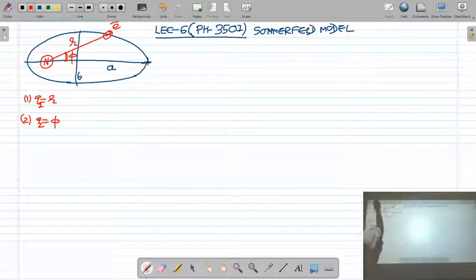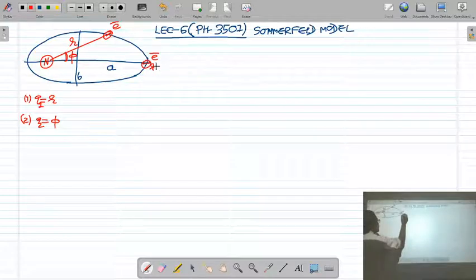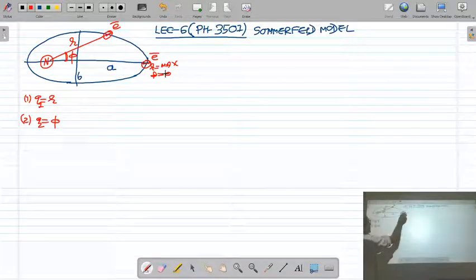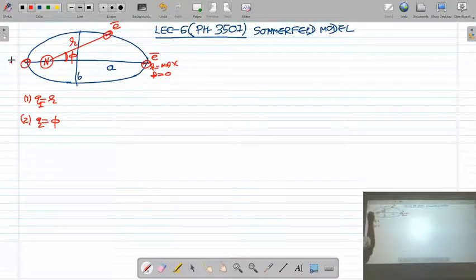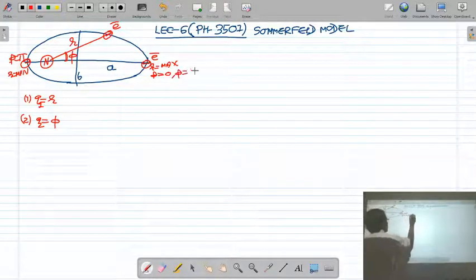Suppose the electron is at this position, where the radial distance from the nucleus is maximum, because the electron is far away from the nucleus, and the angle phi is 0. When the electron completes half a rotation and comes here, the angle phi will be pi, and the distance of the electron from the nucleus is minimum. After the electron completes one rotation and comes to the initial position, again the distance from the nucleus is maximum and the angle phi becomes 2 pi.